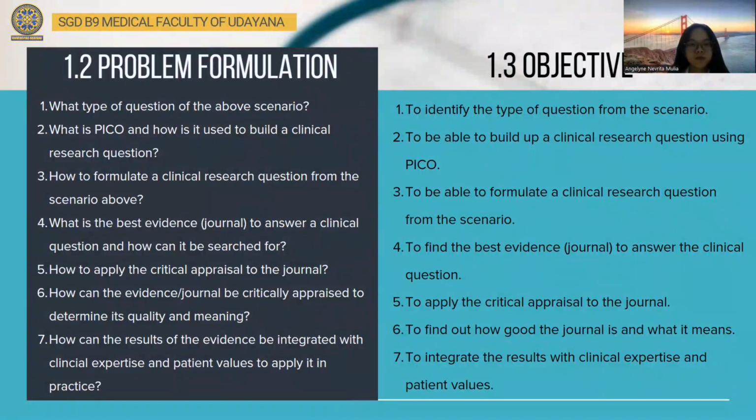What is the best evidence or journal to answer a clinical question and how can it be searched for? How to apply the critical appraisal to the journal? How can the evidence or journal be critically appraised to determine its quality and meaning? And how can the results of the evidence be integrated with clinical expertise and patient values to apply it in practice?